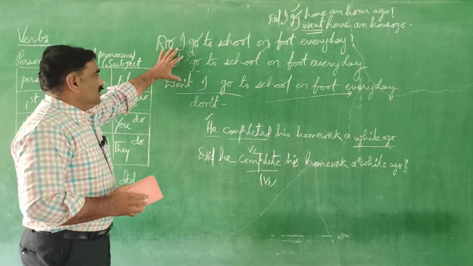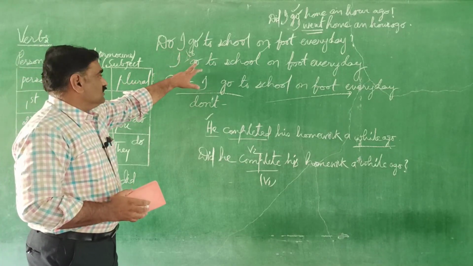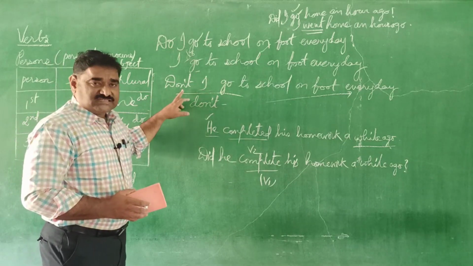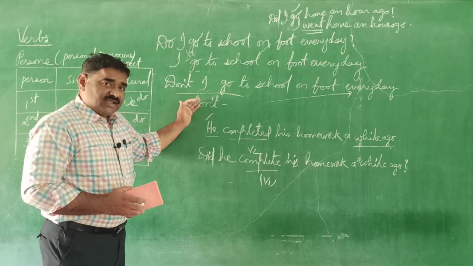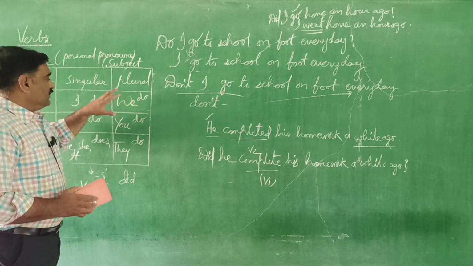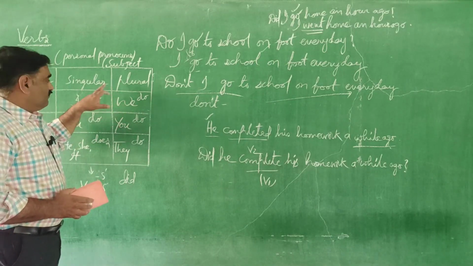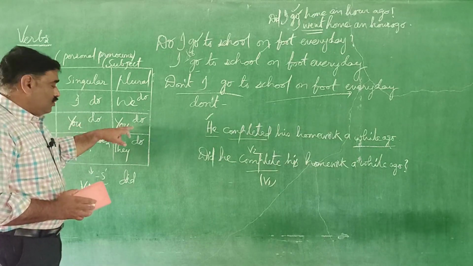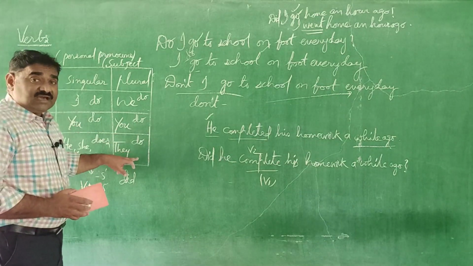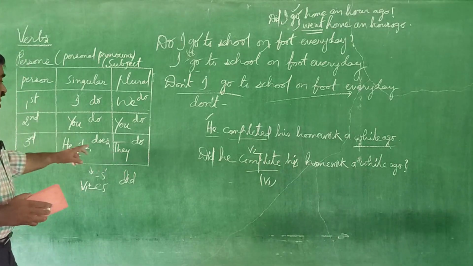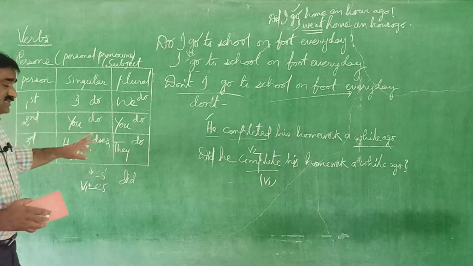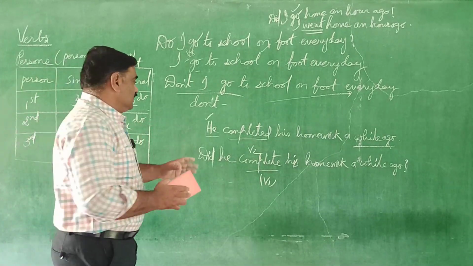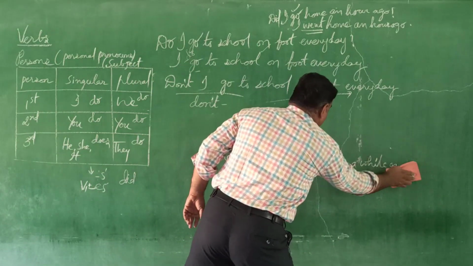So this is the way we change a positive sentence into its interrogative sentence and a negative sentence its interrogative sentence. The same rule is applicable for first person plural we and second person singular and plural you and third person plural they also, whereas third person singular he she it that is little bit different. Let me write an example.